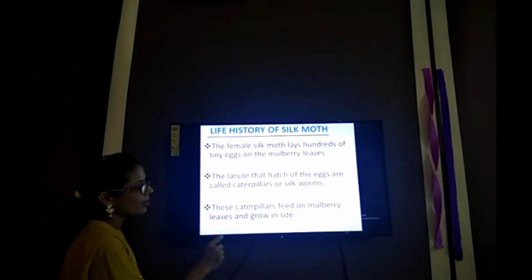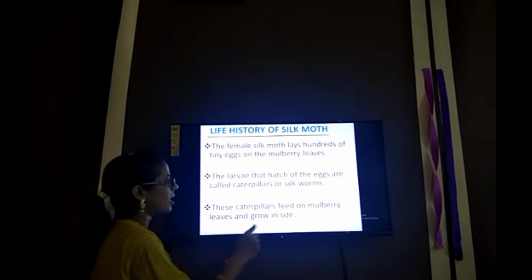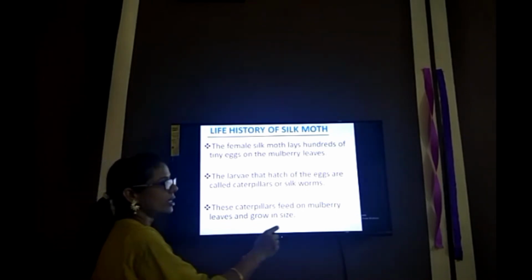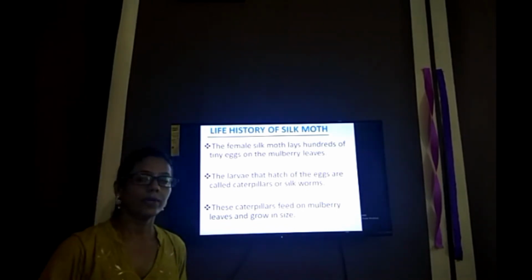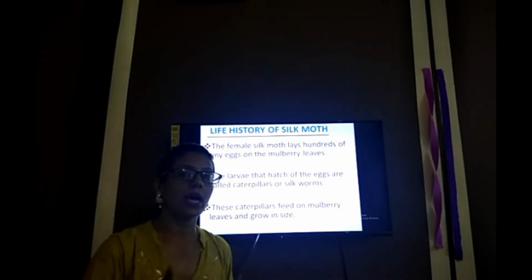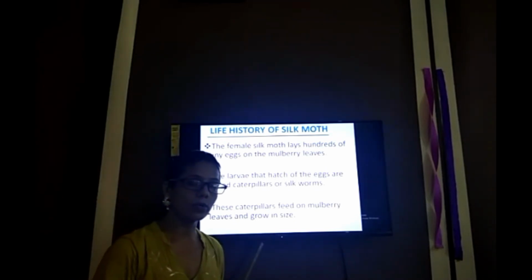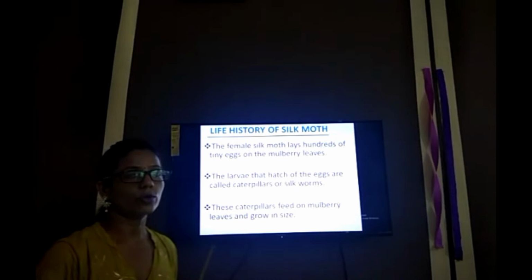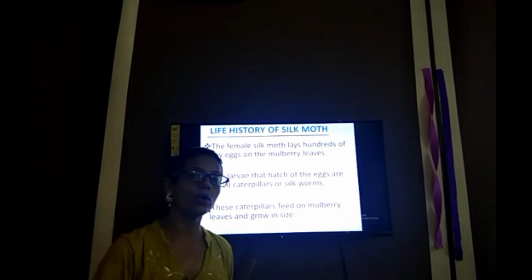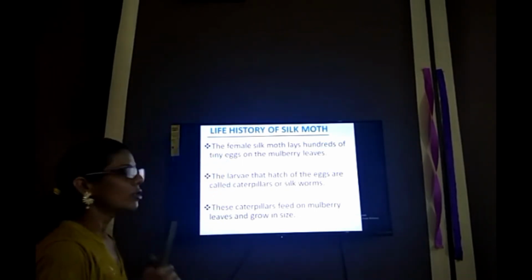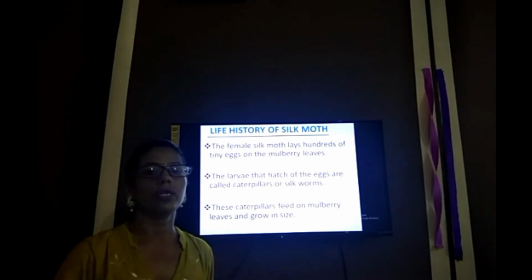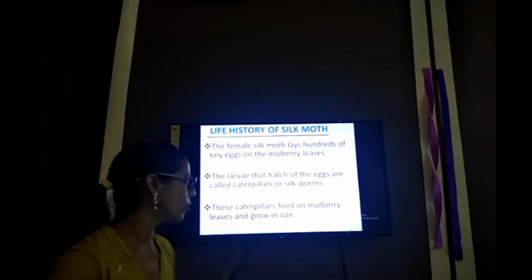Next point, the larvae that hatch out of the eggs are called caterpillars or silkworms. When the eggs hatch and the larva comes out of the silk moth, these larvae of the silk moth are known as caterpillars or silkworms. So the larvae of the silk moth are also known as caterpillars or silkworms.